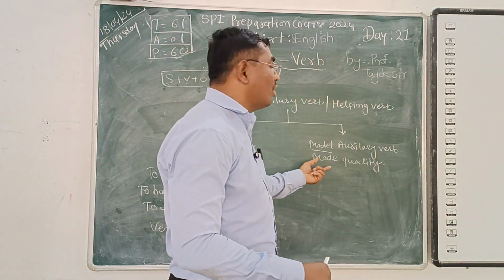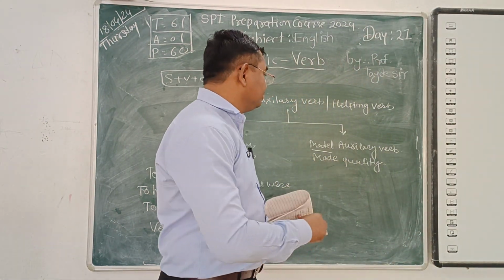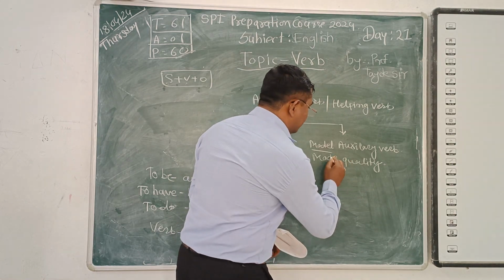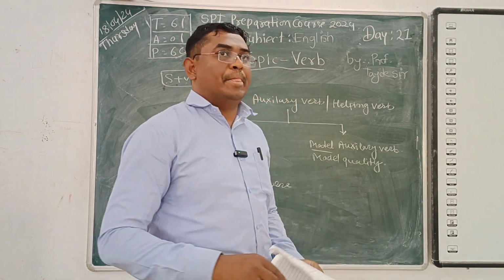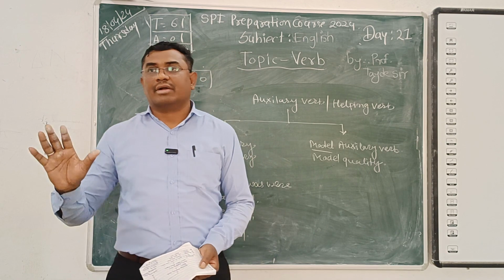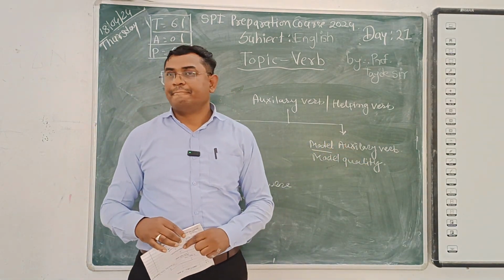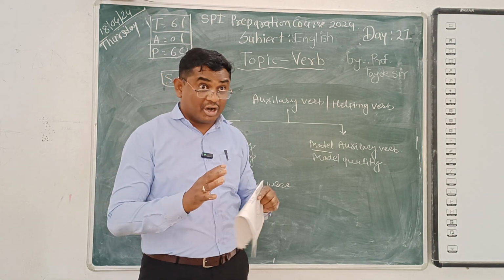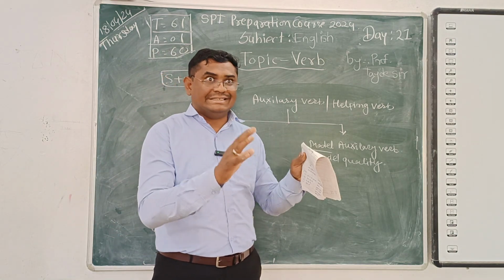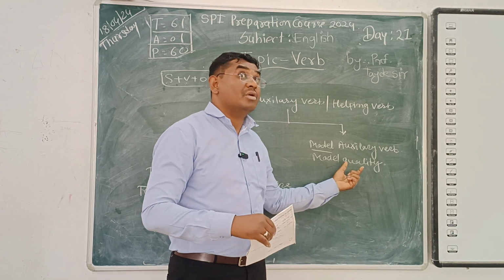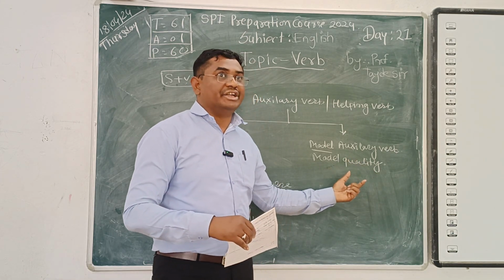Modeling means I want to follow all the model qualities. Now, which are the modal auxiliary verbs? Have you heard about it? Model means ideal, something that has some qualities.